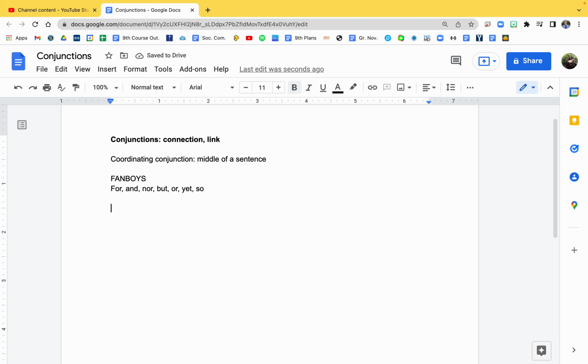So you would have these coordinating conjunctions in the middle of, say, a compound sentence or a compound complex sentence. A compound sentence is an independent clause plus coordinating conjunction plus independent clause. And when you have an independent clause after the coordinating conjunction, you would put a comma before the conjunction. So you can't just automatically put a comma before it whenever you see and.